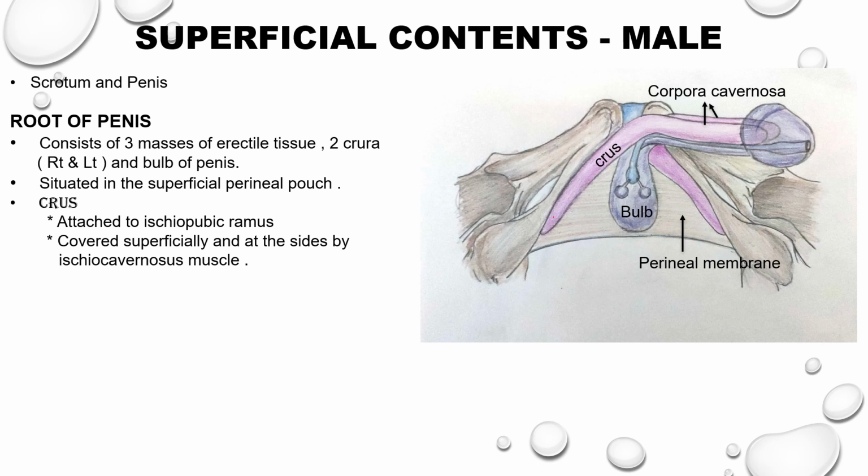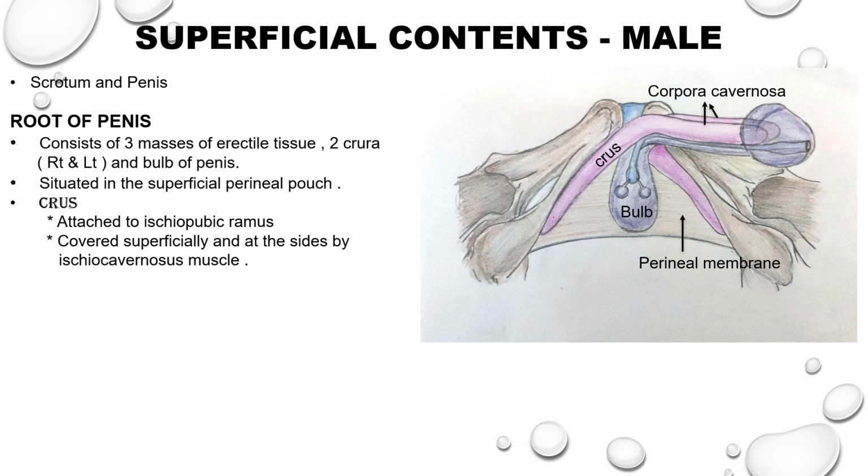The scrotum, although it lies in the urogenital triangle, is considered as an outpouching of the anterior abdominal wall. The scrotum has been studied in detail already. The penis consists of the root of the penis and the body of the penis. Although we have studied the root and the body of the penis already, the root of the penis lies in the superficial perineal pouch. So we are going to study the root of the penis once again.